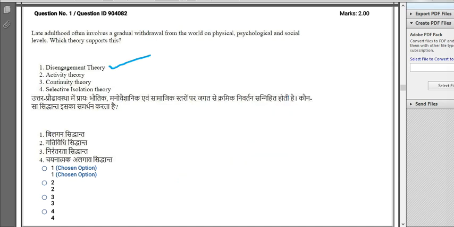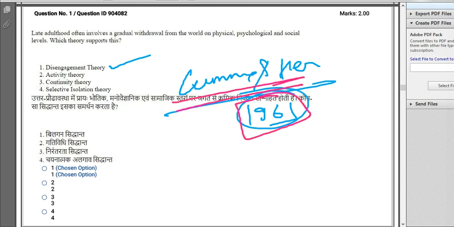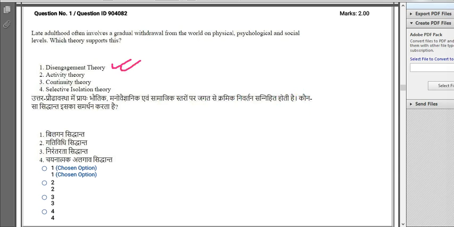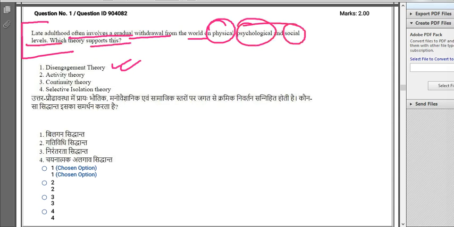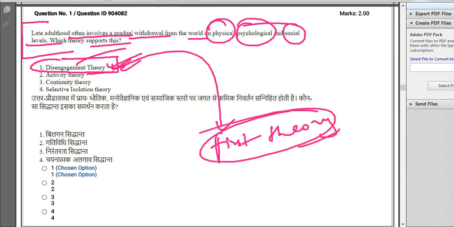This is the disengagement theory given by Cumming and Henry in 1961, right? So they gave this theory in 1961, and this is the correct answer over here. Late adulthood often involves a gradual withdrawal from the world on physical, psychological, and social levels. This statement is supported by disengagement theory. And this disengagement theory was the very first theory developed by social scientists on aging.